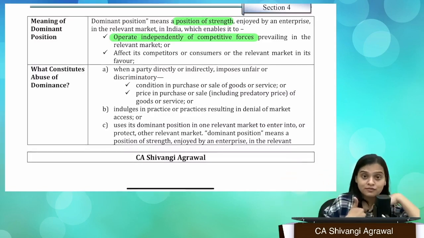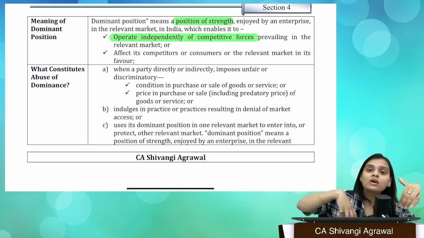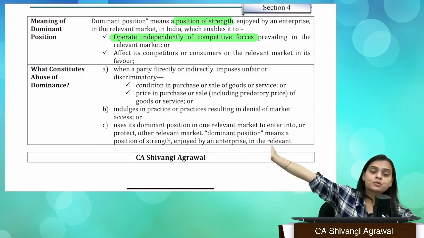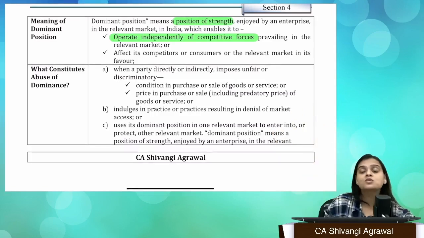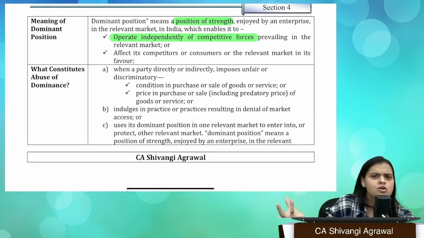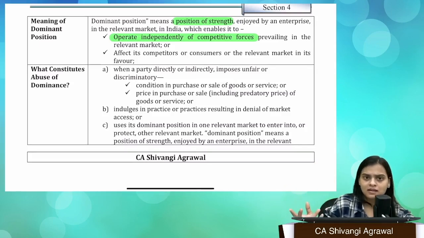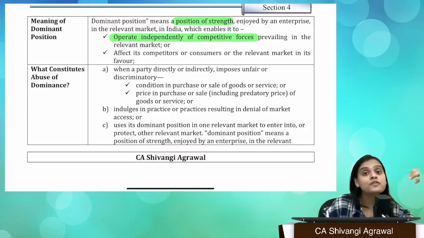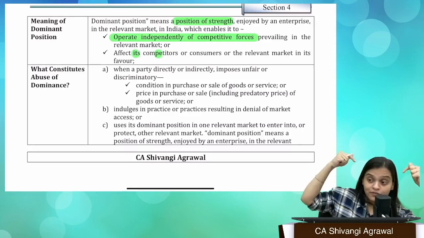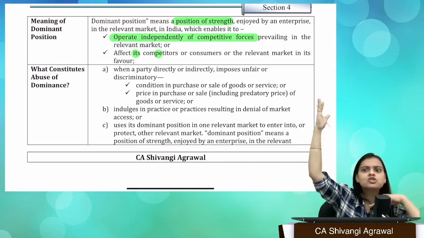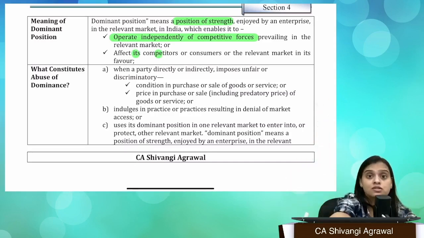But this particular firm or enterprise, because it is enjoying such a position of strength, is operating independently and is not affected by the forces of its competitors and like things, right? Because it is enjoying a position of strength, it enables it to affect its competitors. So its acts are actually affecting the competitors. If I take an action and immediately shoot up the prices, it is going to affect the consumers.